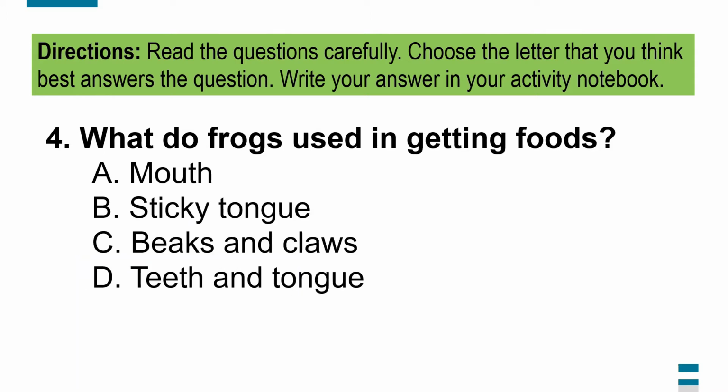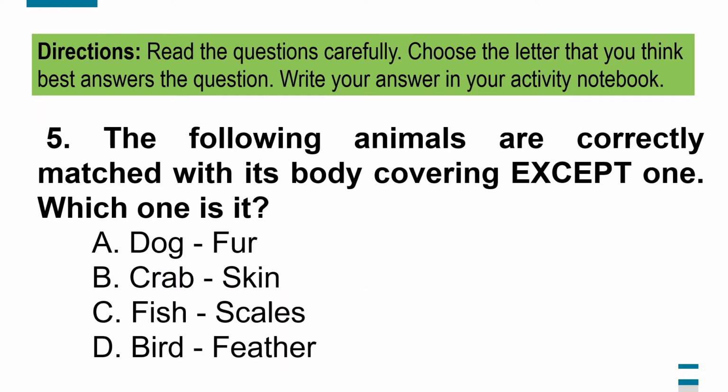What do frogs use in getting foods? A. Mouth. B. Sticky tongue. C. Beaks and claws. D. Teeth and tongue.